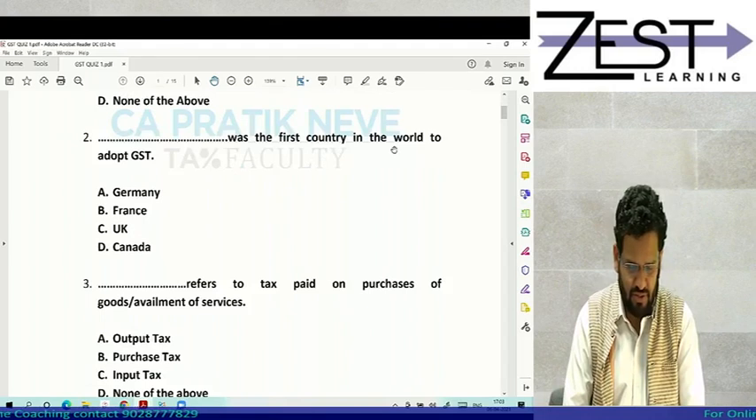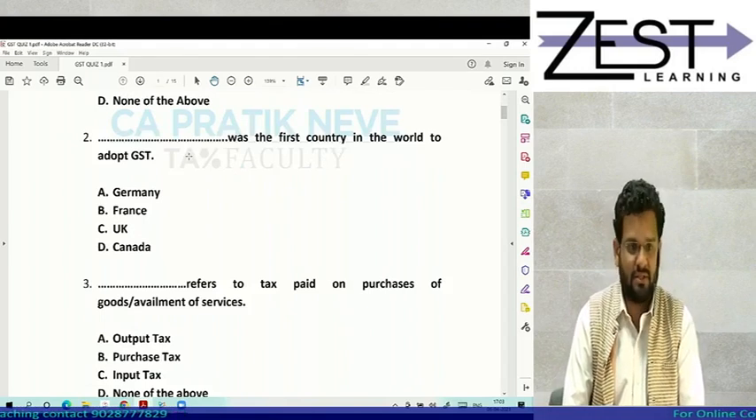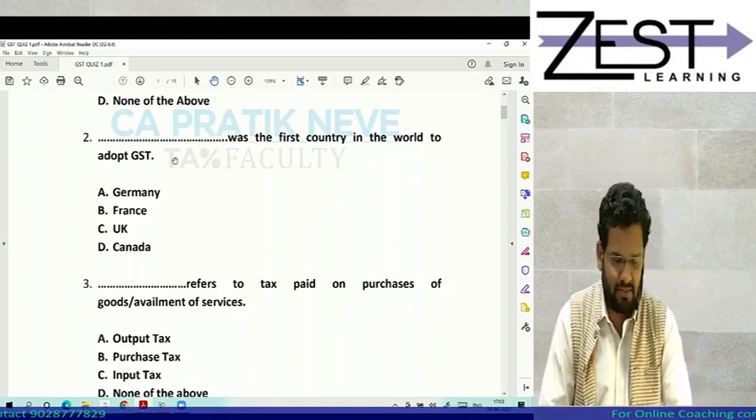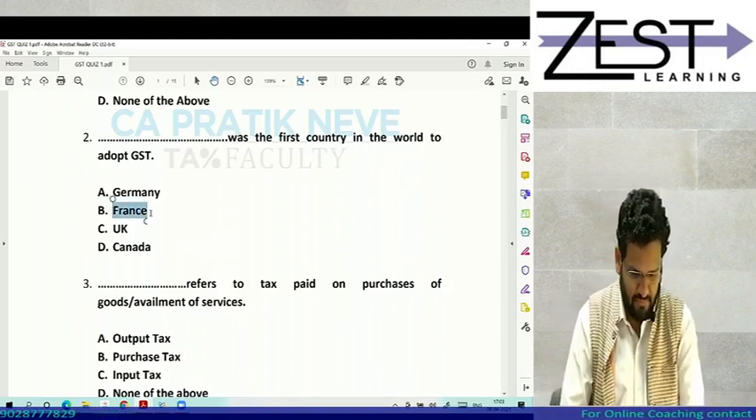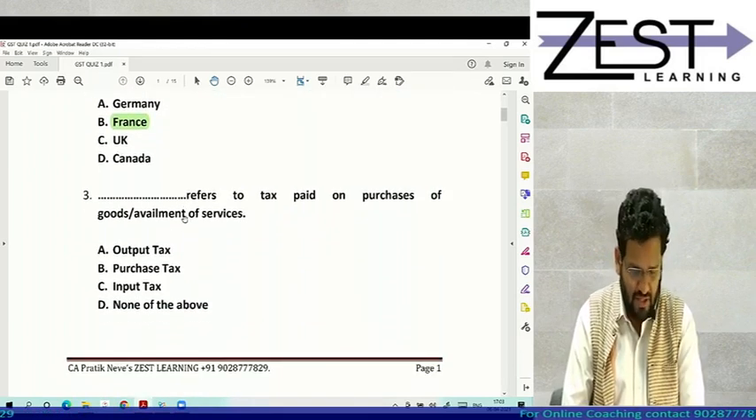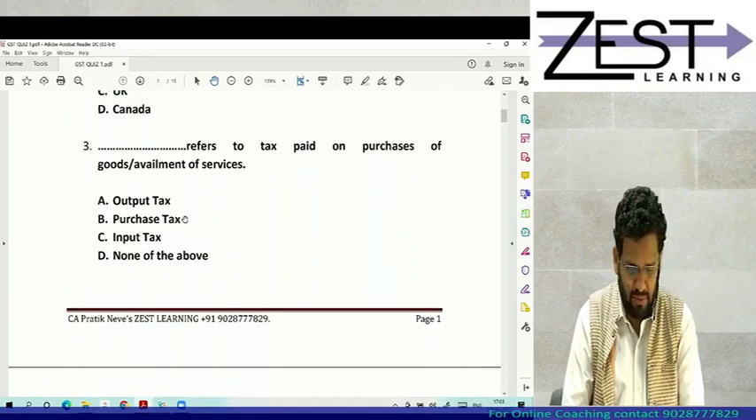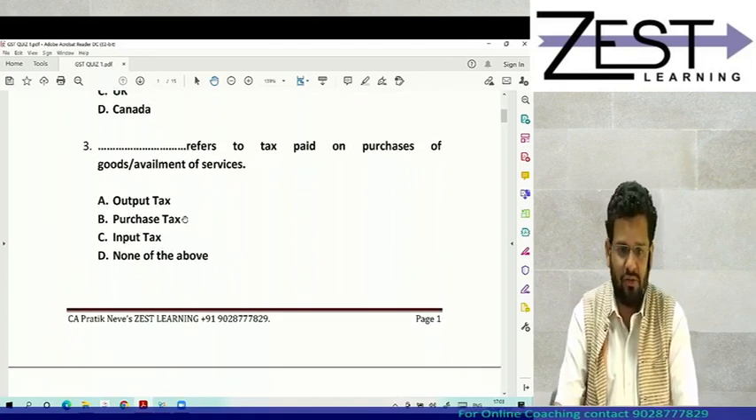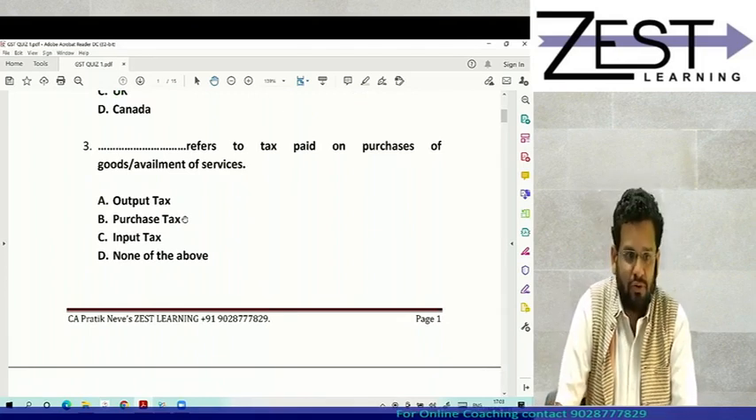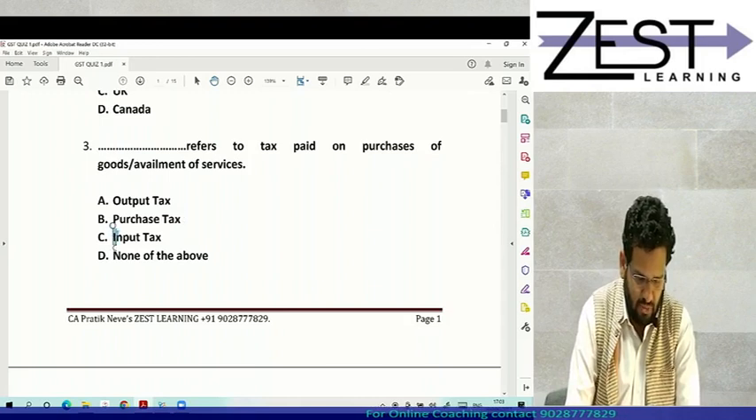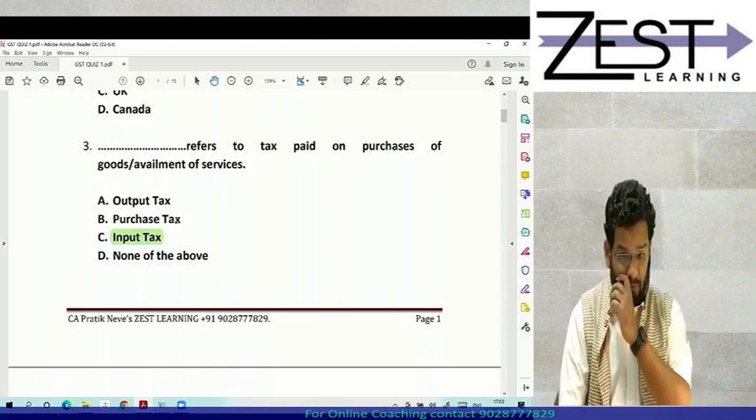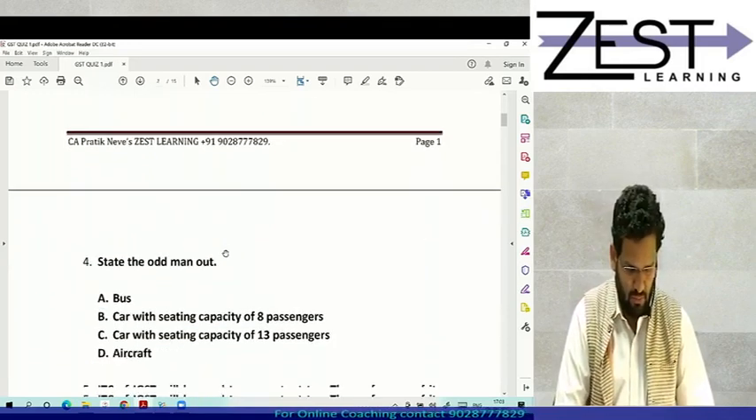Dash was the first country in the world to adopt GST. Which was the first country in the world to adopt GST? Yes, it was France. Absolutely. Then dash refers to tax paid on purchase of goods or availment of services. Input tax, of course, it is input tax. So to warm up with simple ones, I hope you have got 3 out of 3 till now.